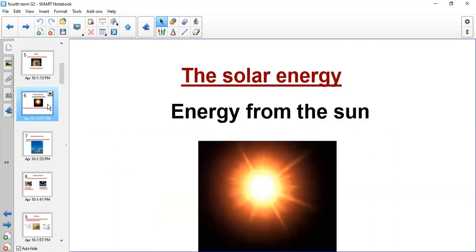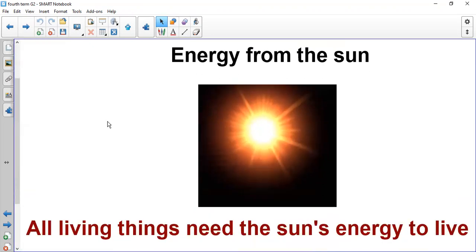After this, we spoke about another form of energy that comes from the sun, and it's called solar energy. Solar energy is energy from the sun. We know that all living things need the sun's energy to live. Plants, animals, and humans need the sun's light to live. So we cannot survive without the sun's light or the sun's energy that we call solar energy. So what is solar energy? It's energy from the sun.